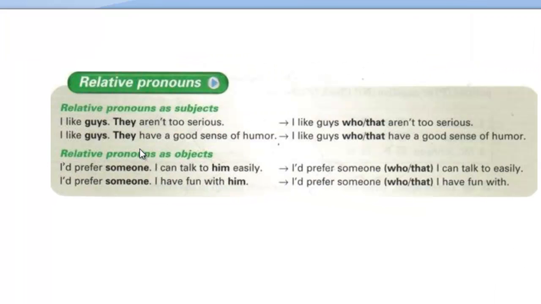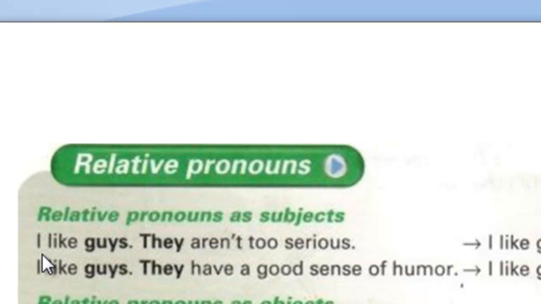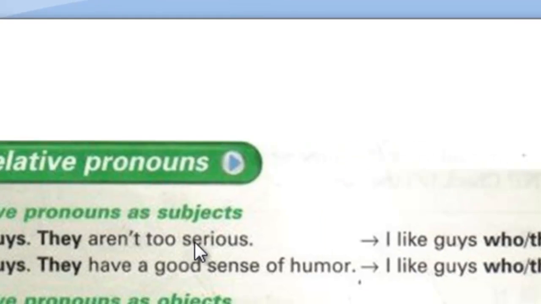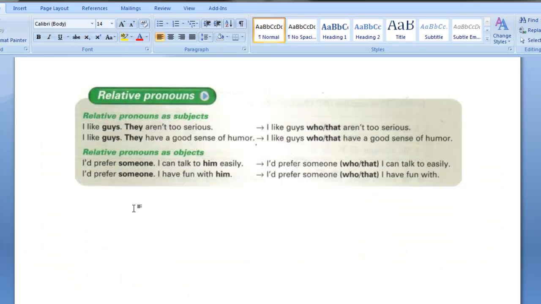In our previous class, we learned how to take two pieces of information and turn those into one piece of information by combining two sentences together. So, for example, we learned how to combine "I like guys, they aren't too serious" to "I like guys who aren't too serious." In essence, what we're going to do is something quite similar.